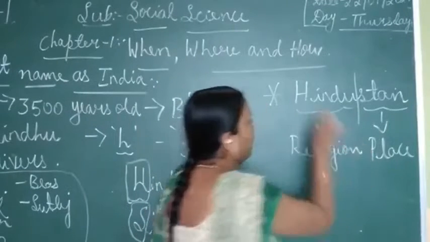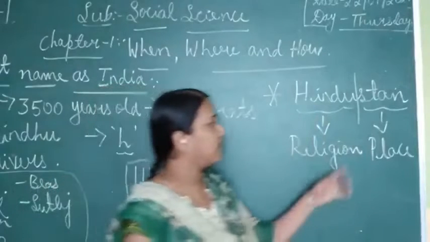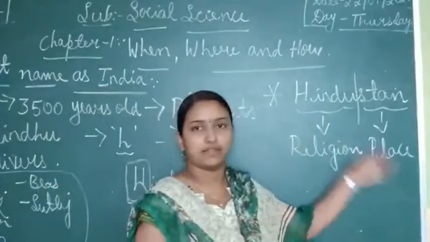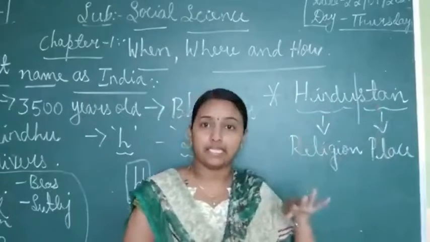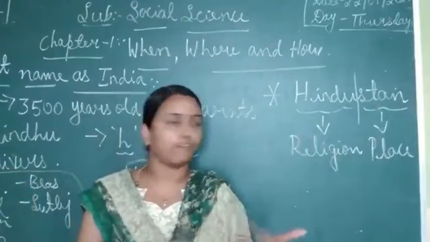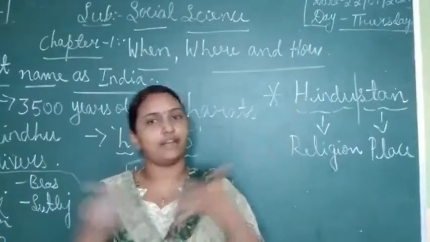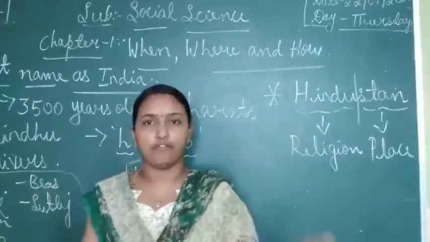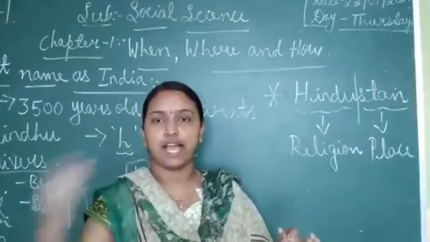So Hindustan also got its name from Persian, which means religion of place. Later, some writers again gave the name Hindustan depending upon some boundaries and flora and fauna, that is, plants and animals.